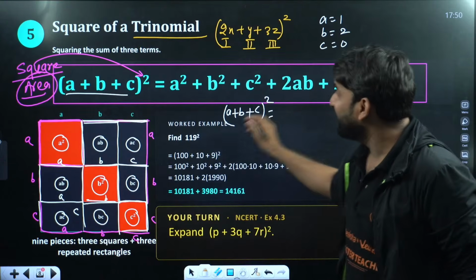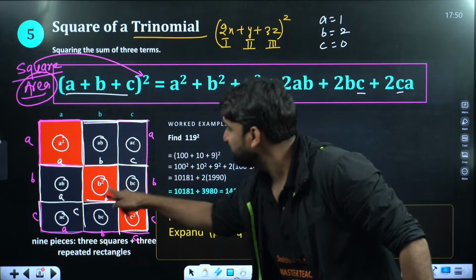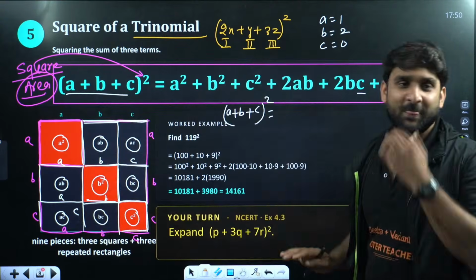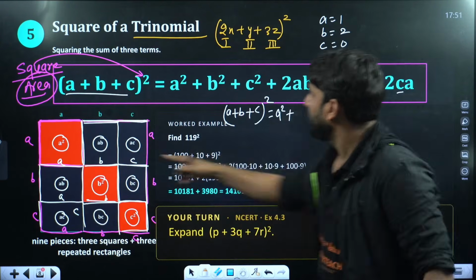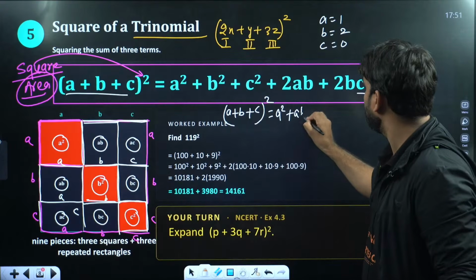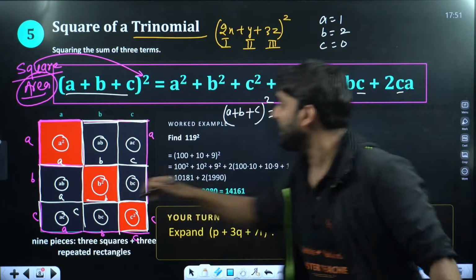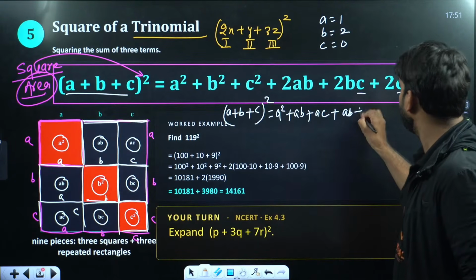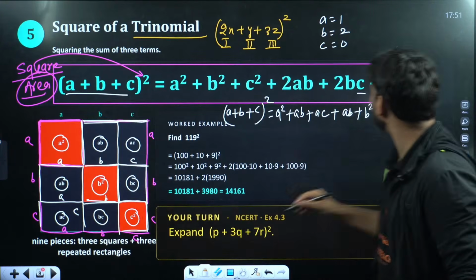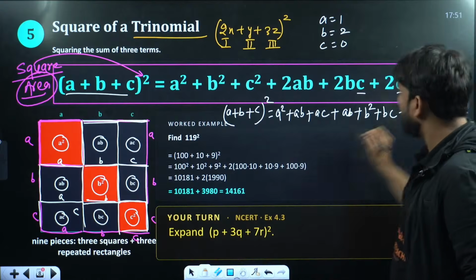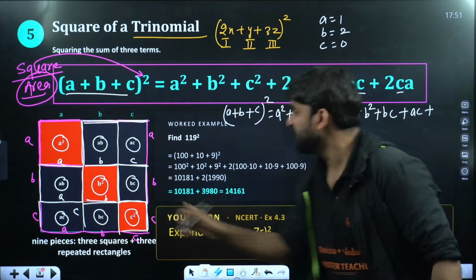Now this area will be equal to the sum of all these portions. This plus this plus this plus this plus this plus this plus this plus this plus this. So let's add A square plus AB plus AC, now plus again AB, now B square, now plus BC plus AC plus BC